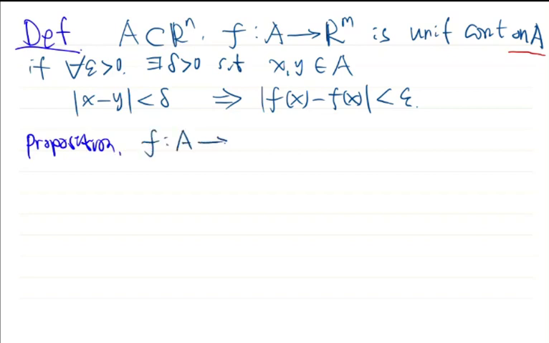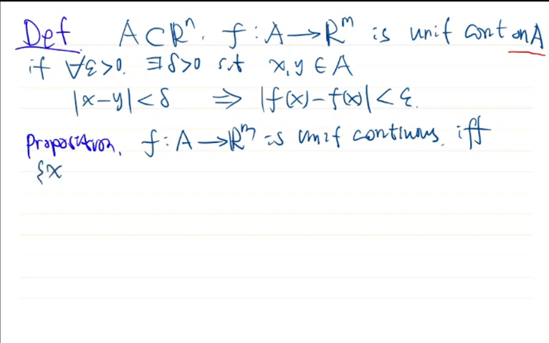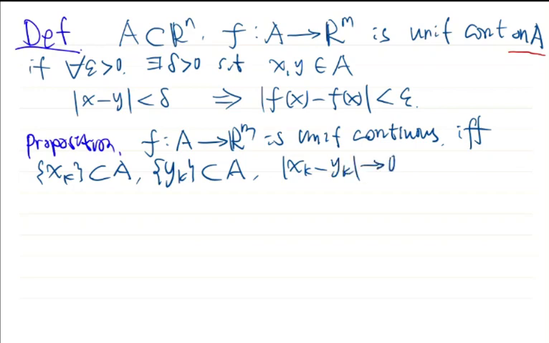F from A to Rm is uniformly continuous if and only if whenever xk and yk are sequences in A and the distance from xk to yk goes to 0, it implies that the distance from f(xk) to f(yk) will also go to 0.